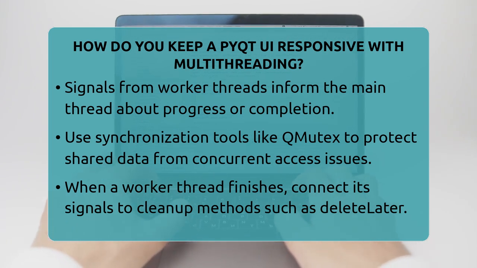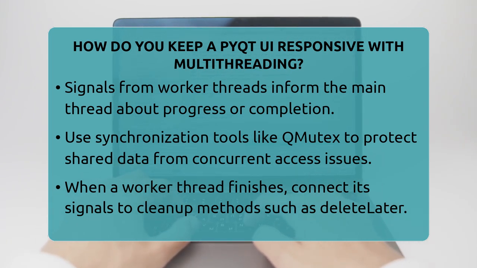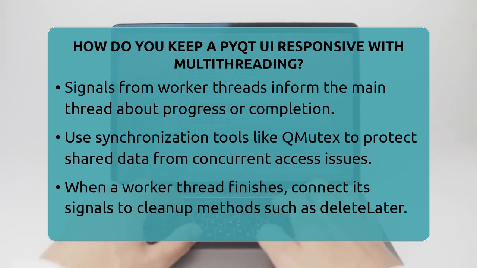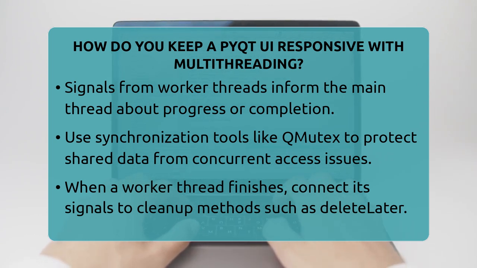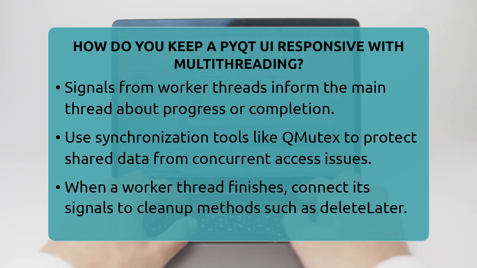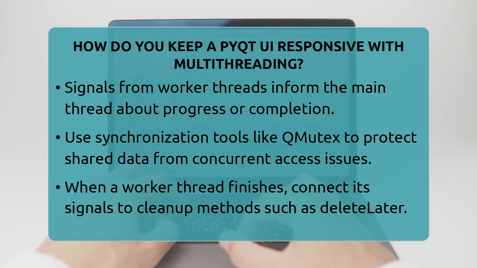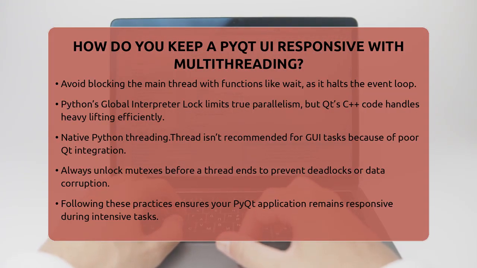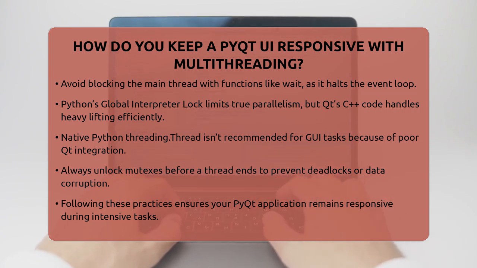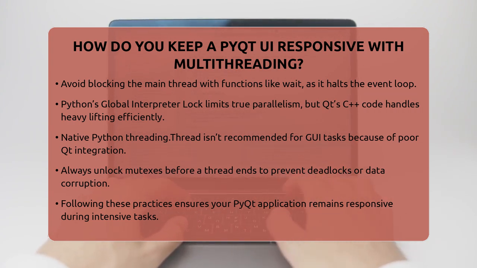A good pattern is to create a worker thread, connect its signals to your interface update functions, and let it run in the background. Python's global interpreter lock can limit true parallelism, but in PyQt, most of the heavy lifting happens in Qt C++ code, so threading still works well. Avoid using Python's native threading.Thread for GUI tasks because it doesn't integrate properly with Qt.